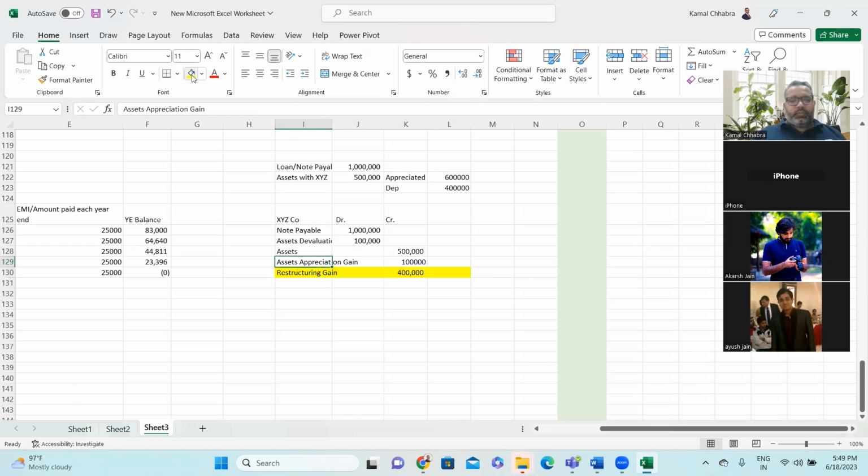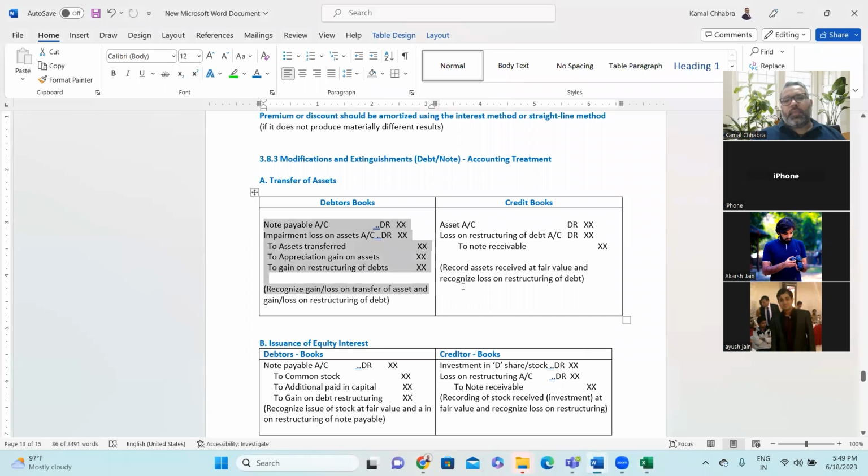Now look at the other side, the creditor side, the banker side. So the banker is receiving the asset, so he or she will be debiting the asset. And then he or she will be incurring a loss on account of restructuring because they will be recovering less. So that loss will be debited and the credit will be note receivable. Any doubt?